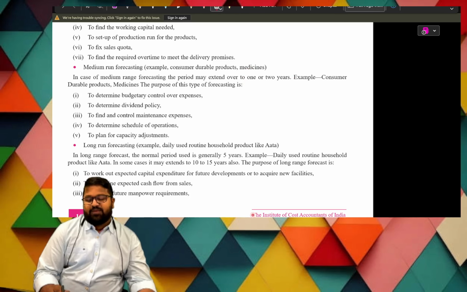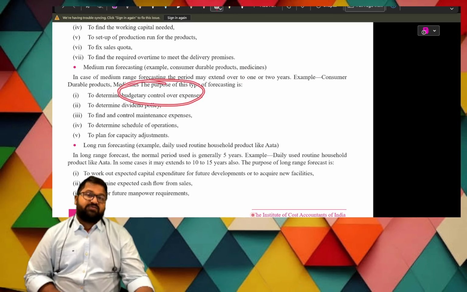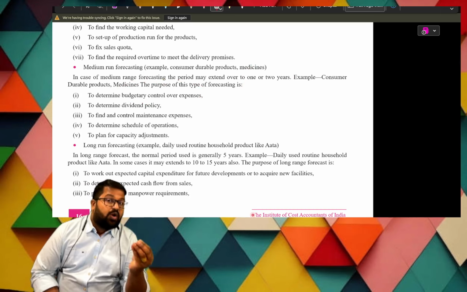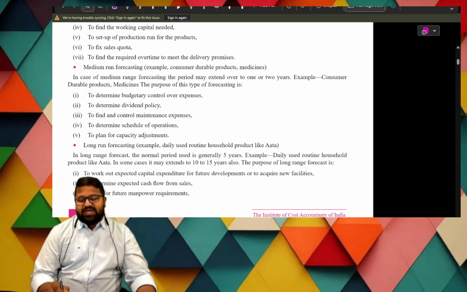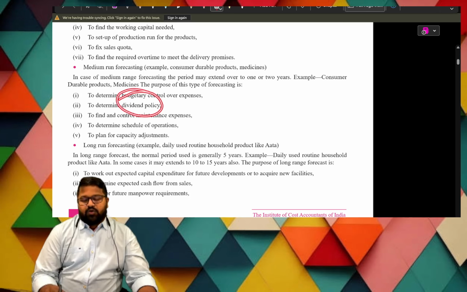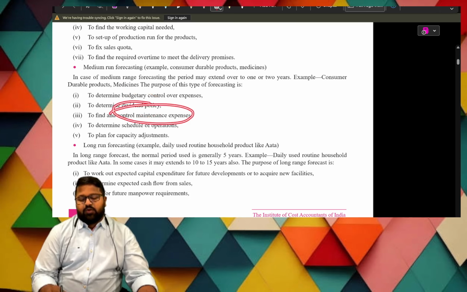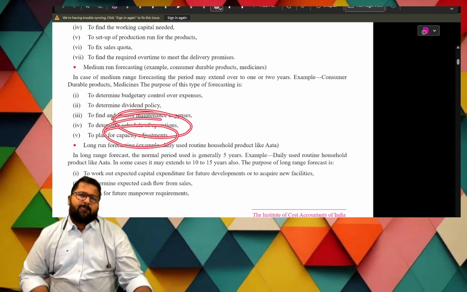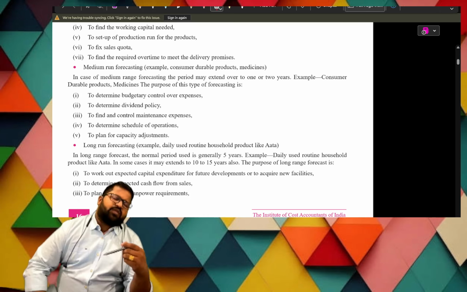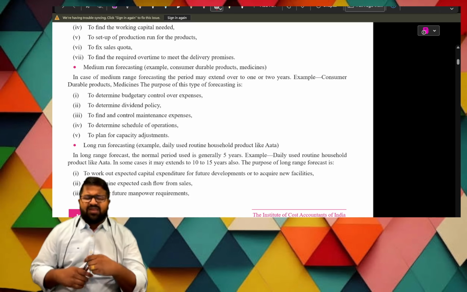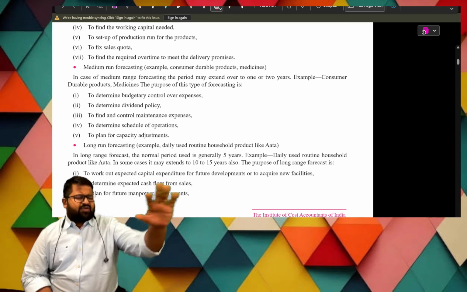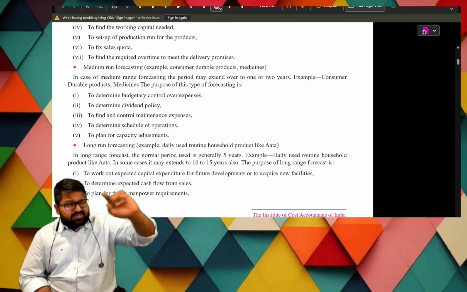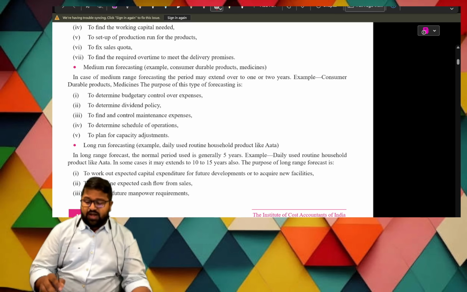This is to determine the budgetary control over expenses, and also dividend policy, control and maintain finance expenses, to determine schedule of operations, to plan for capacity adjustments. These are the things needed. So in these areas, it is very clear that the range extends up to 1 or 2 years. Okay, and these are the areas.